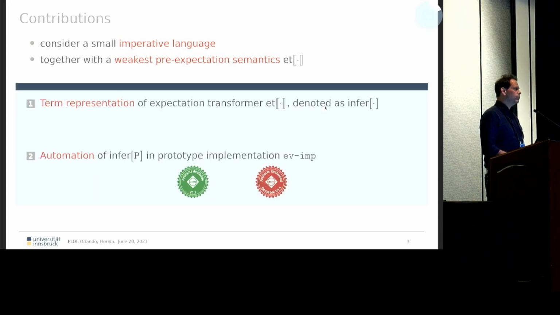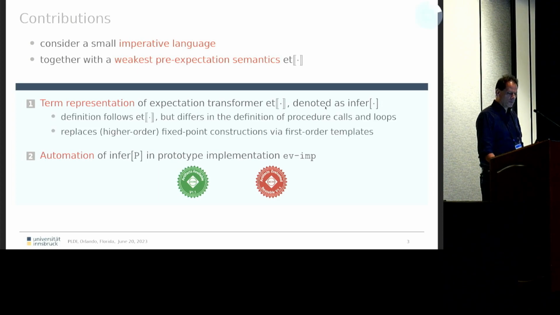What did we do? We translated this expectation transformer semantics into a term representation, and we automated the whole thing. The automation has been subject to the artifact evaluation. It has been deemed available and reusable. So if you forget everything about the talk, just go to the supplementary material, click on the link, download the tool. It should work out of the box, and you can just play around with it.